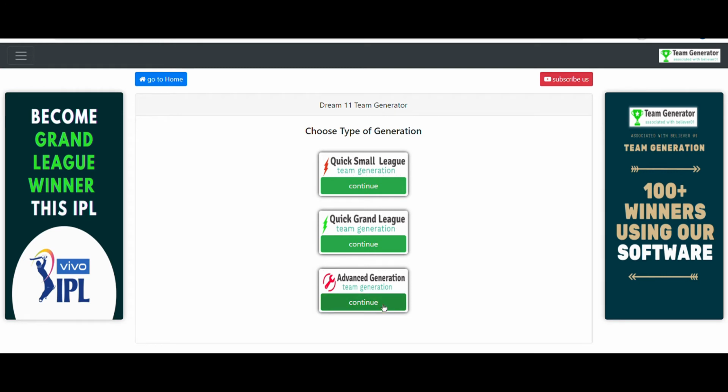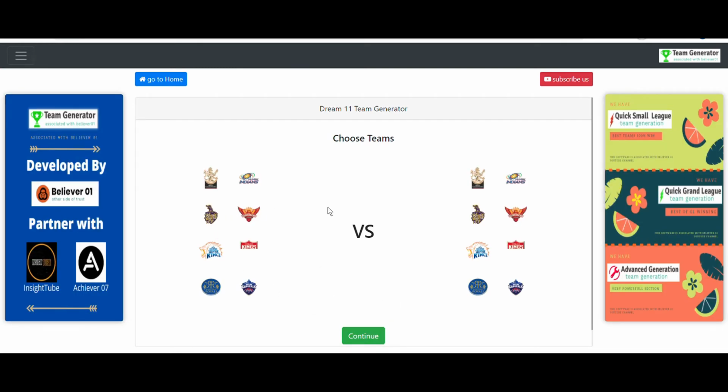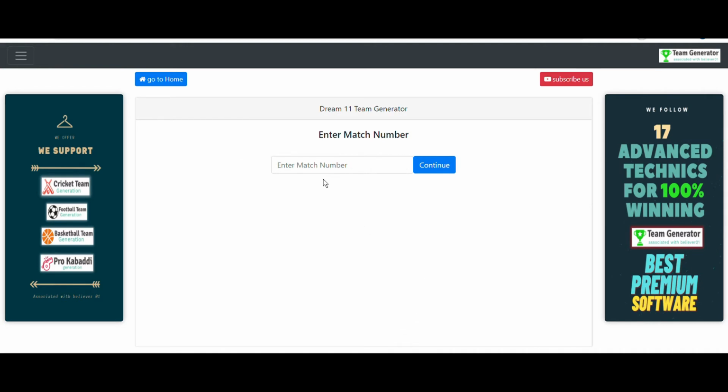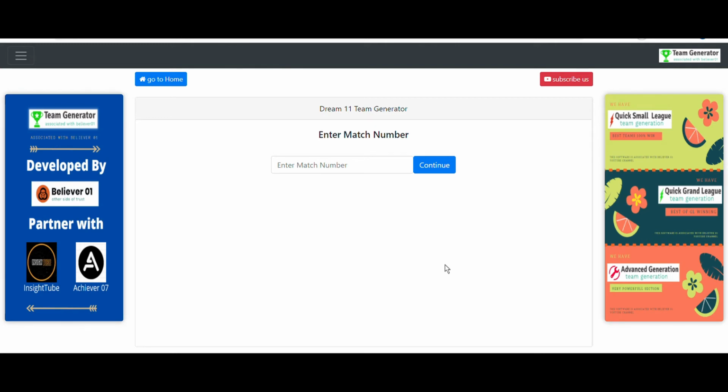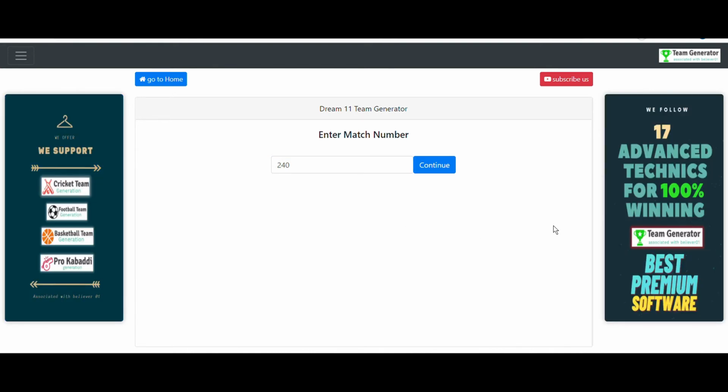So click on this one, and we need to select the teams between which the match is. Here the match is between Mumbai Indians versus Rajasthan Royals, and continue. And we need to enter the match number. You can give any match number, there will be no problem at all, because whatever teams you generate in this software, we are not only generating the teams, we are storing your teams in order to give you the opportunity to check the results of your generated teams. That's why you need to give the match number. You can give any match number. I am giving 240 as the match number, because the teams will be stored under 240.